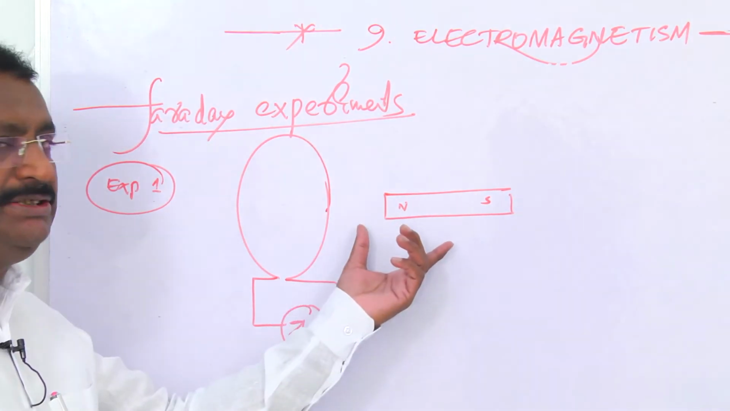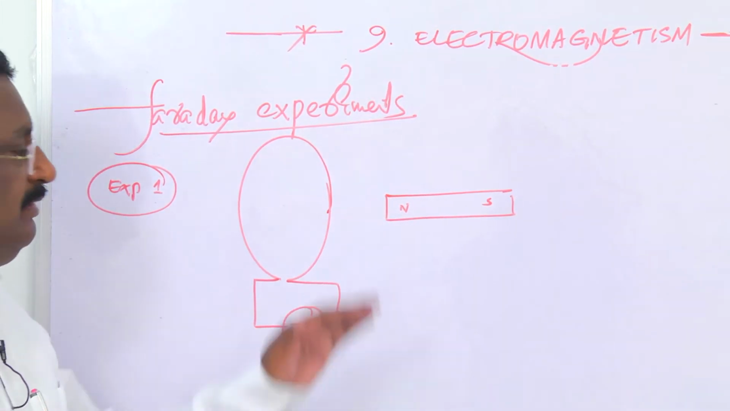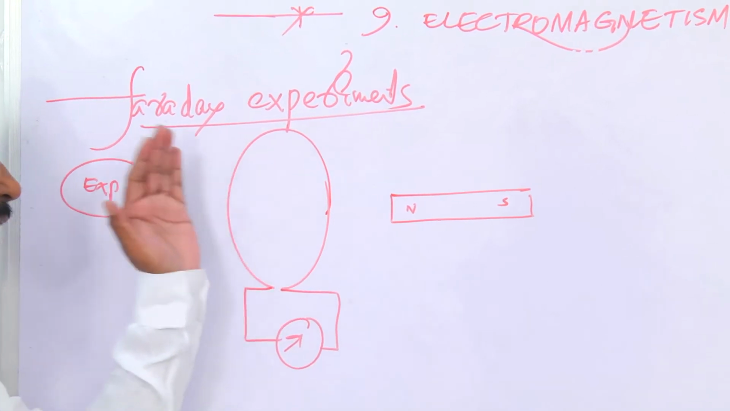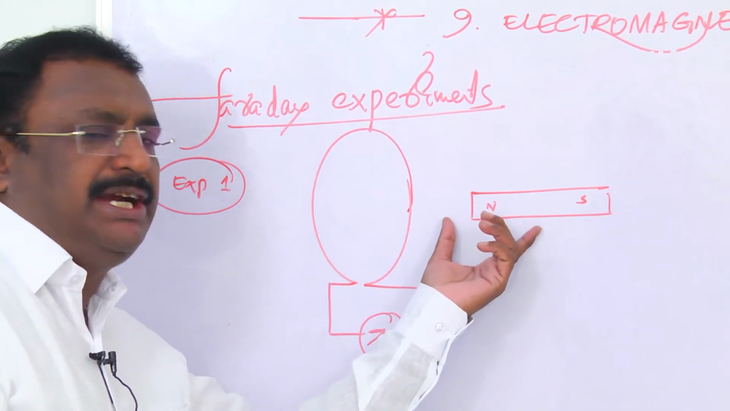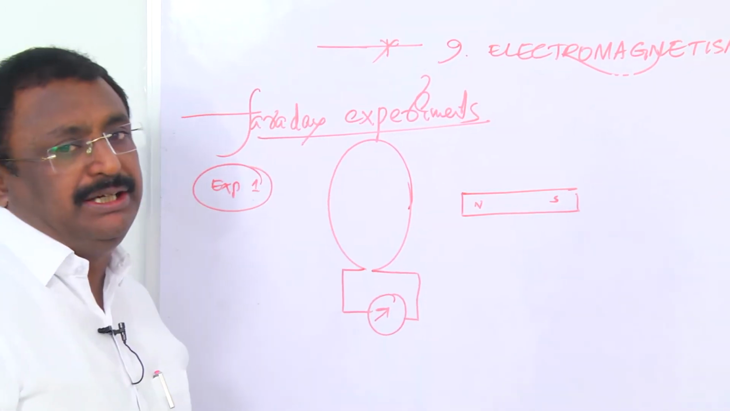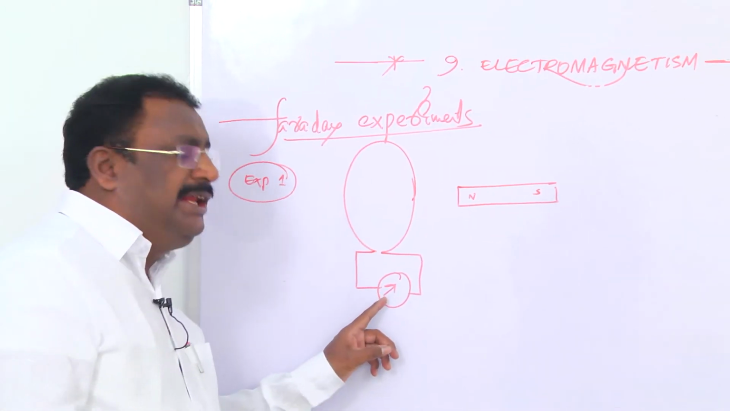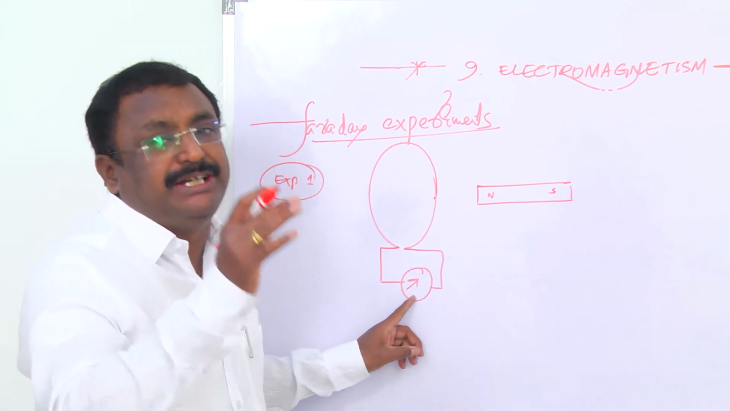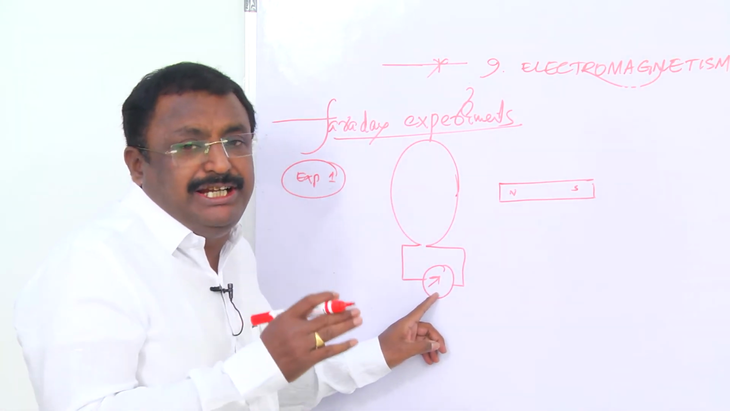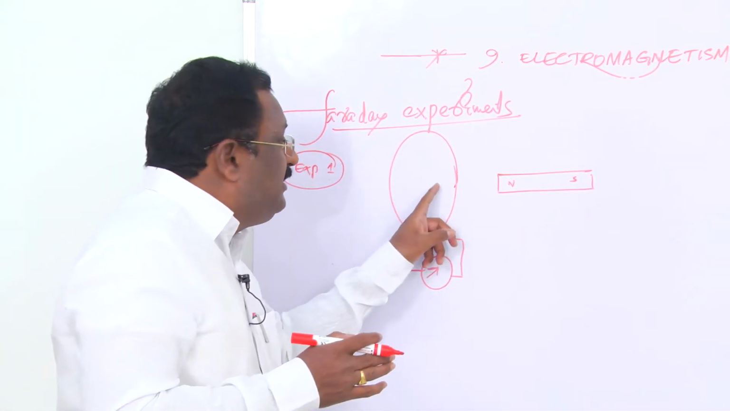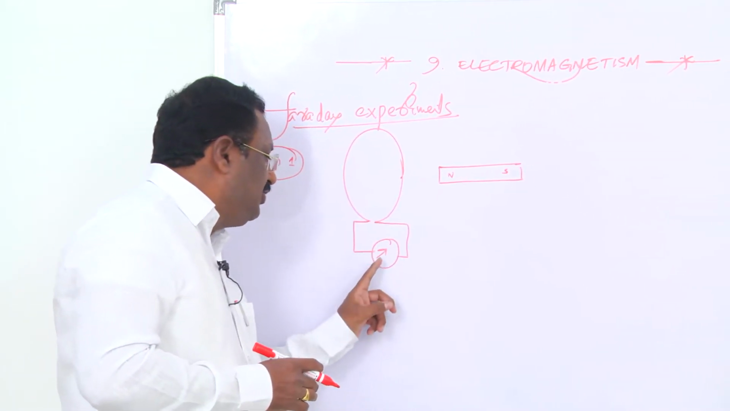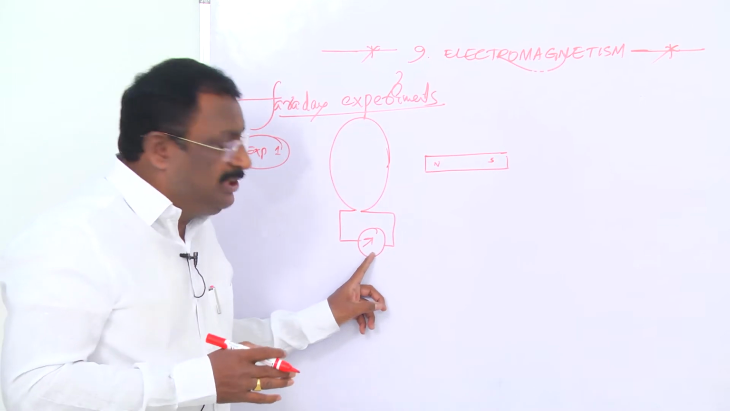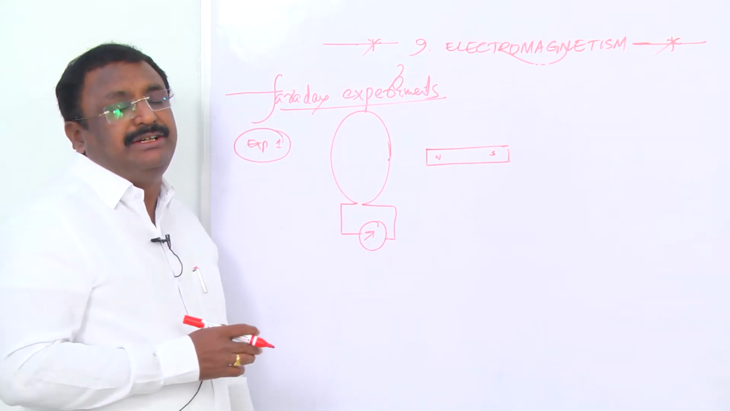When the north pole of the bar magnet is brought toward the coil, what happened? The needle in the galvanometer is deflected. Why is the needle deflected? Some current is induced in the coil. The induced current enters the galvanometer, and as a result, the needle is deflected.